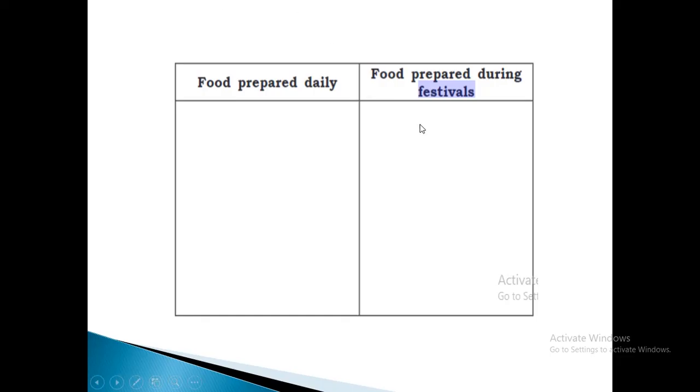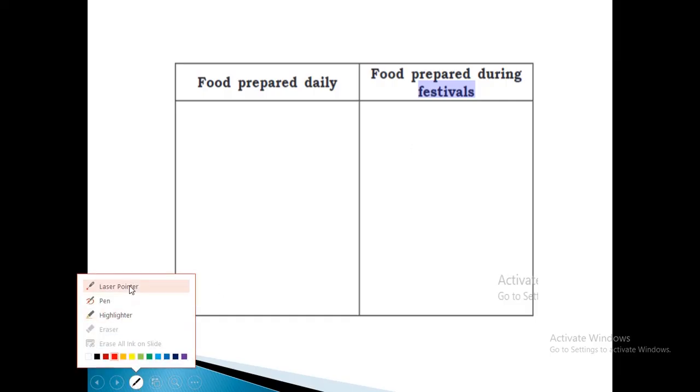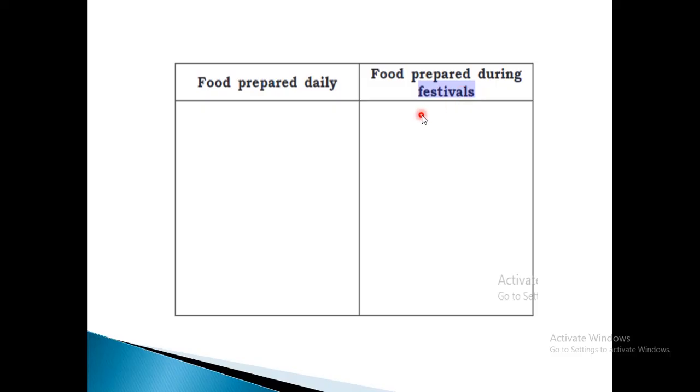In the second column you have to write the food items which we prepare during festivals. Festivals means we prepare some food items specially.